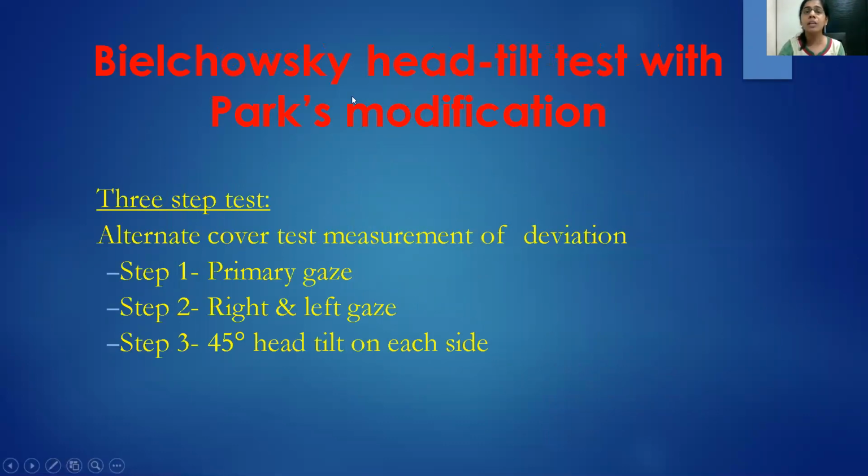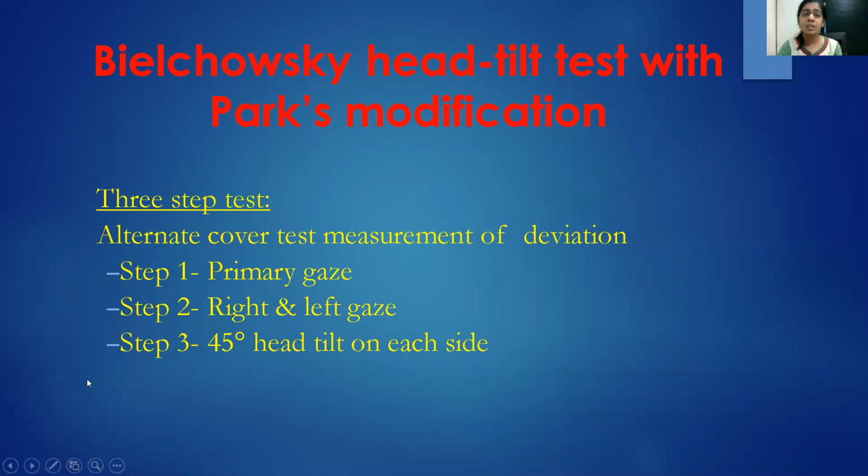So the most important clinical test to find out whether it's a fourth nerve palsy or not is the Bielschowsky head tilt test with the Parks modification. So what do you do in this? Basically, you are doing an alternate cover test with the prisms, and you're measuring deviation. In step 1, you are measuring hypertropia in the primary gaze. So that would give you, in 2 pairs of muscles in each eye, whether the depressors are not working in one eye or the elevators are not working in the other eye. Then you take the same kind of measurement again in the right gaze and the left gaze.